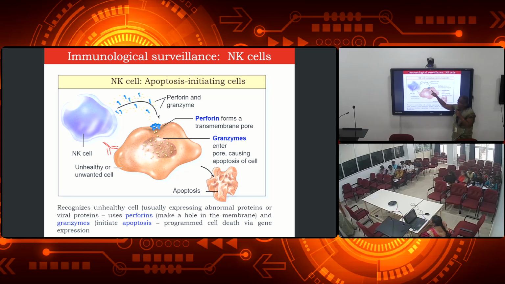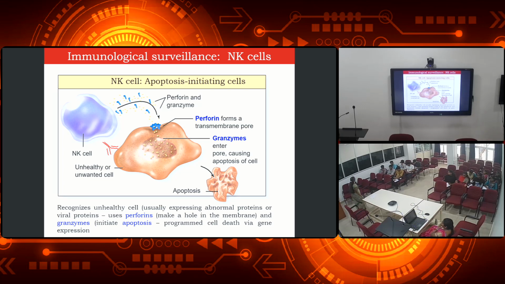Perforin means making a pore in the wall of the cell. This perforin will make an opening pore in the cell wall, and then the granzymes will enter through the pore and cause apoptosis of the cell. Then that cell will die. That is called apoptosis.